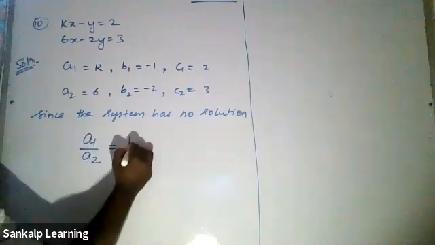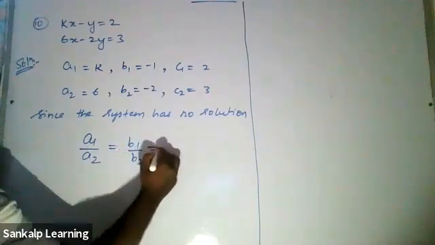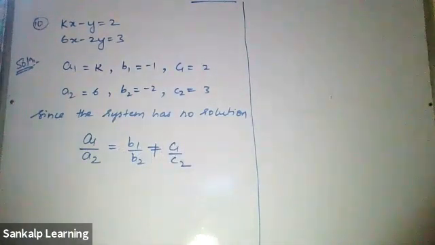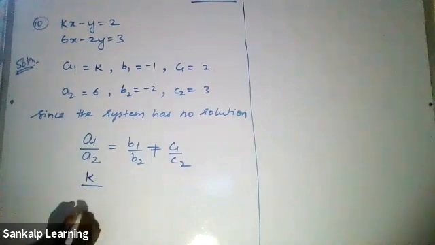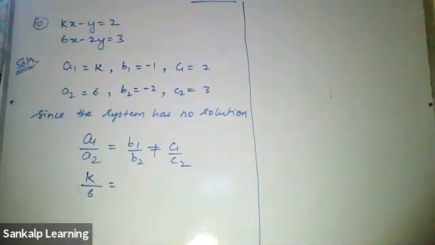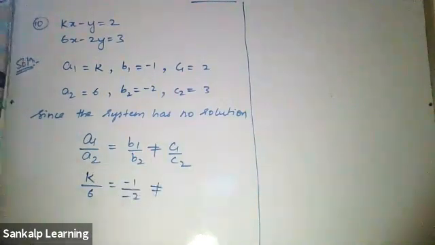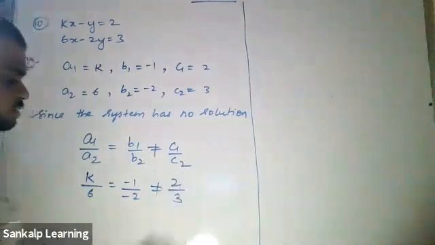A1 by A2 is equal to B1 by B2, but it is not equal to C1 by C2. Let's just substitute. A1 is k, A2 is 6, B1 is minus 1, B2 is minus 2, which is not equal to C1 is 2, C2 is 3.